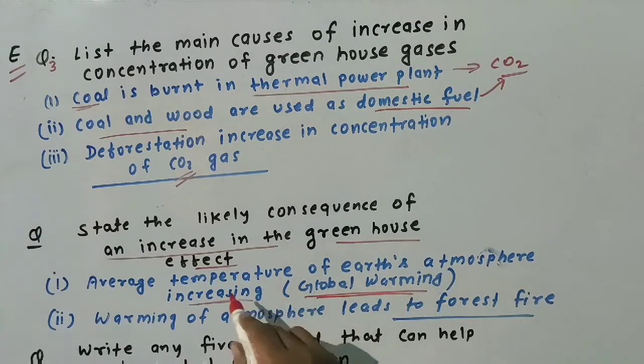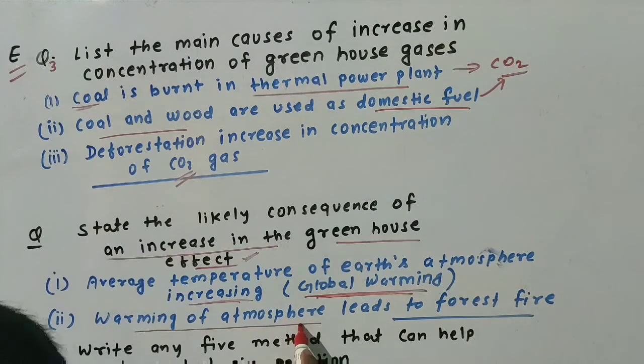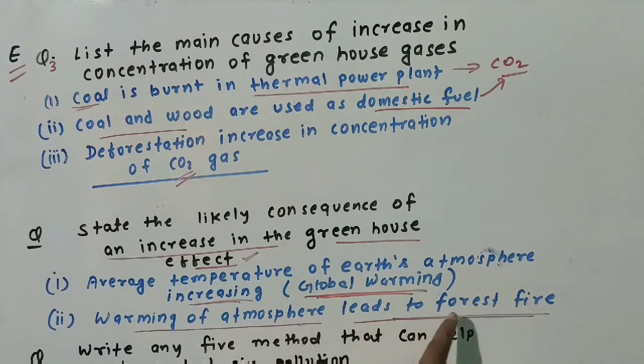Second, warming of the atmosphere leads to forest fire.